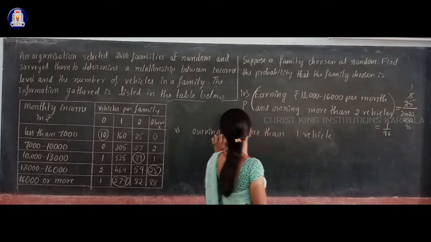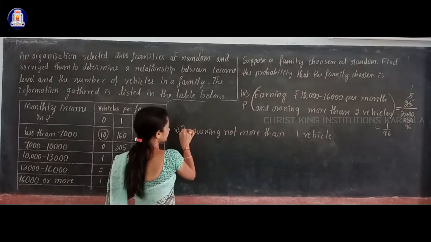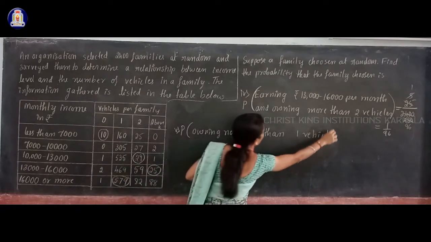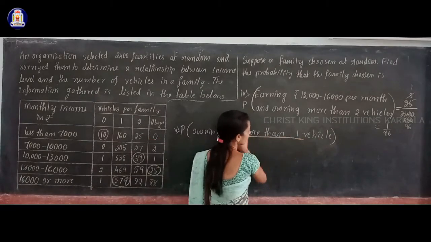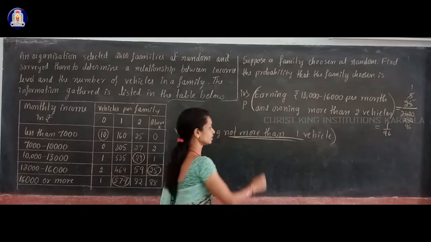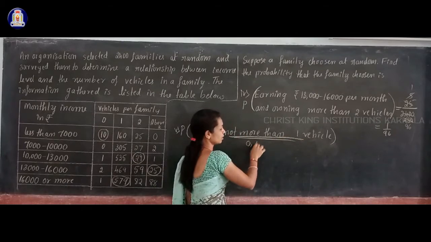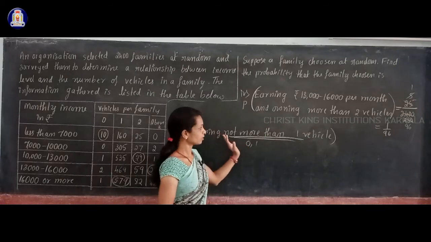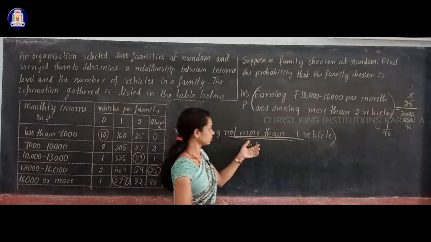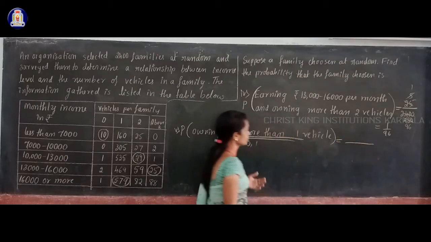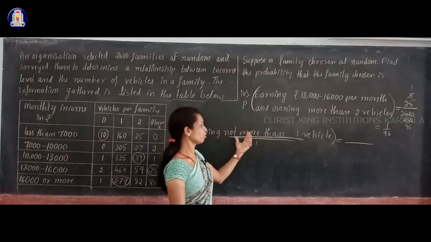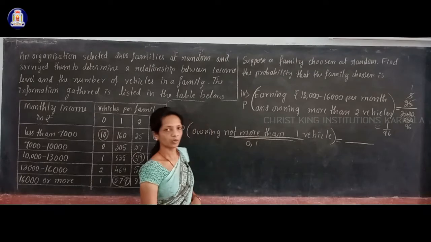Next, the last one: you have to find the probability that the selected family owns not more than 1 vehicle. Not more than 1 vehicle means they can have either 0 vehicles or 1 vehicle, but not more than that. So now you have to find how many families meet this condition, owning either 0 vehicles or 1 vehicle.